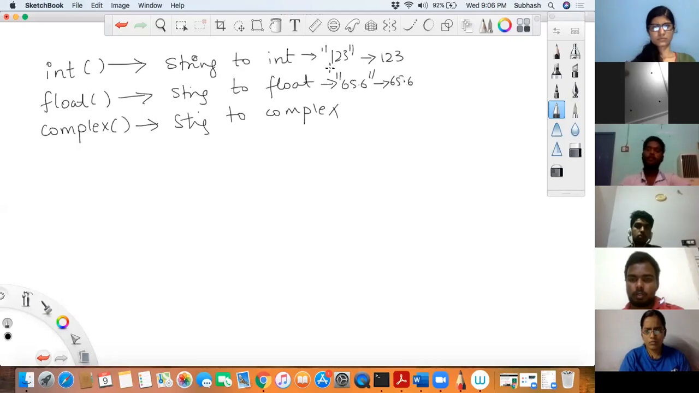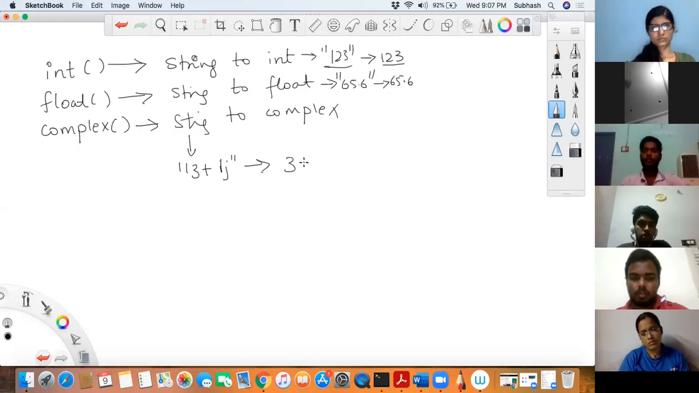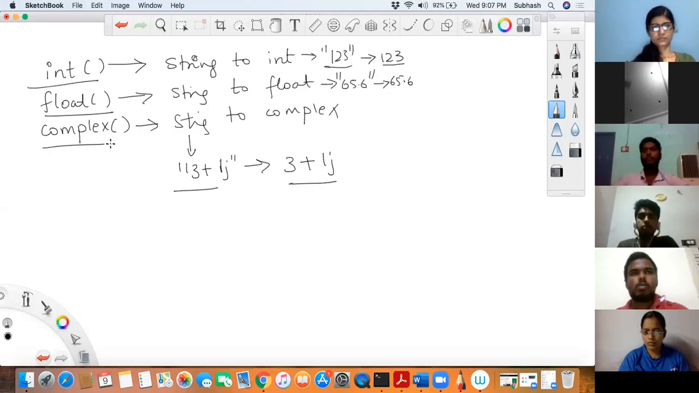So there is a difference between the 123 that is within double quotes, and 123 without. One is a string and the other is a numeric value. When I say complex, if I give a string like 3 plus 1j, it will get converted into an actual complex value 3 plus 1j. A string would be converted into a complex value. So these are the functions used to convert from string to its particular value. Did you get that?